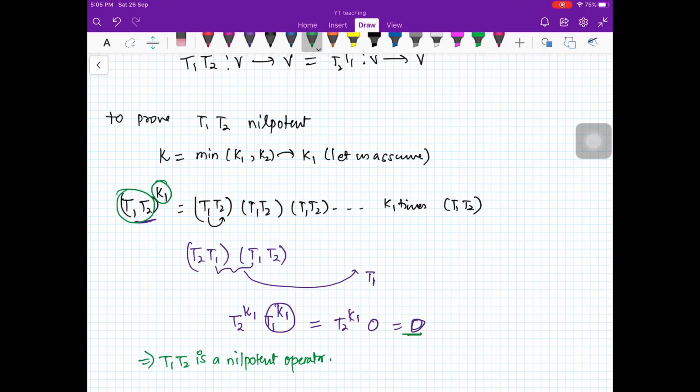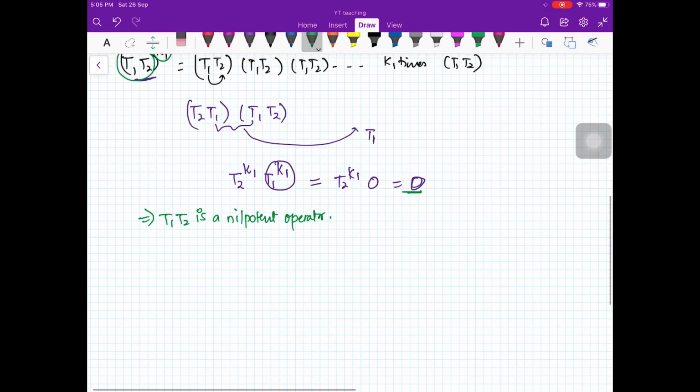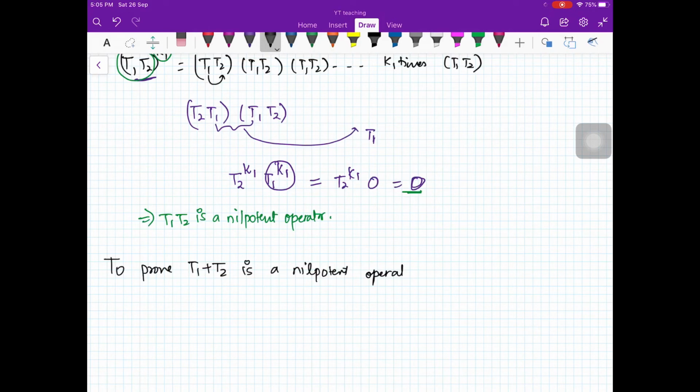Similarly, you can prove that T1 plus T2 is also a nilpotent operator. So let us see how you can prove that. To prove T1 plus T2 is a nilpotent operator, you can just take T1 plus T2 raised to power K1 plus K2.